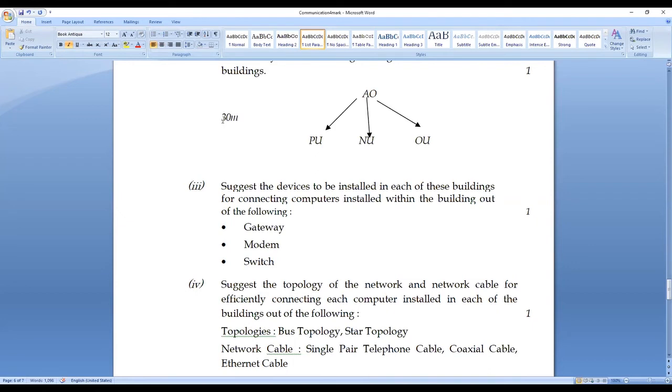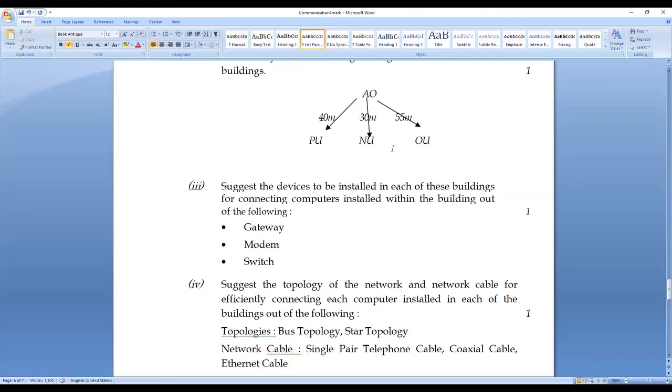The first one is PU, that is 40 meters. In this line we are just mentioning it. With respect to NU, it is 30 meters, and with respect to OU, the orthopedics unit, it is 55 meters.